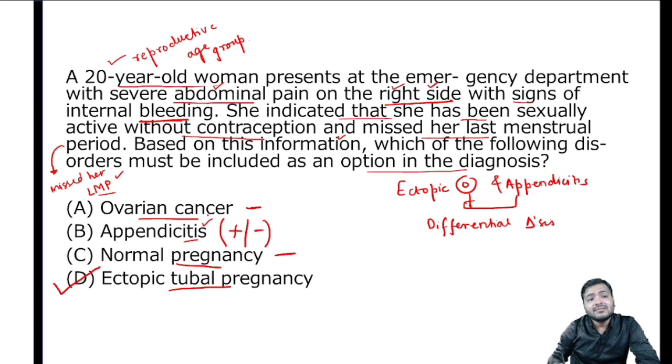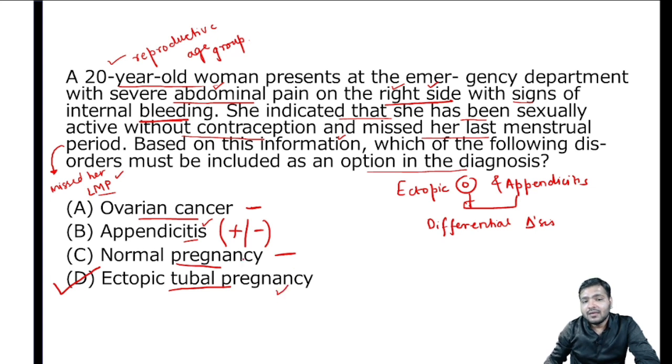Why? Because she has missed her last menstrual period. If we do a UPT, the urine pregnancy test, it will come out positive. If the UPT is positive, that indicates a pregnancy, and I told you it cannot be a normal pregnancy.